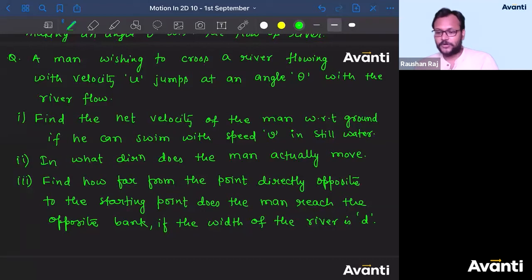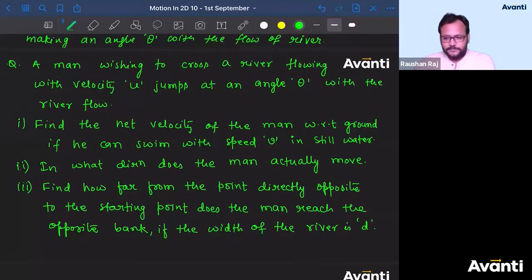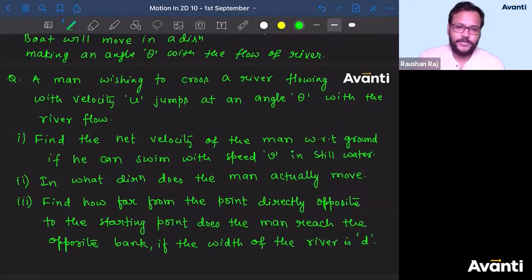A man wishing to cross a river flowing with velocity u jumps at an angle theta with the river flow. Find the net velocity of the man with respect to ground if he can swim with velocity v in still water. First tell me what the net velocity will be. That means, what is the net velocity of the man with respect to ground? What is vm? If he can swim with velocity v in still water. Now the question is, first you attempt this, then we'll figure out the answer.